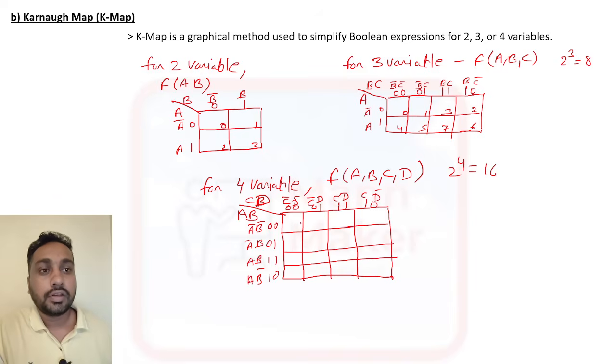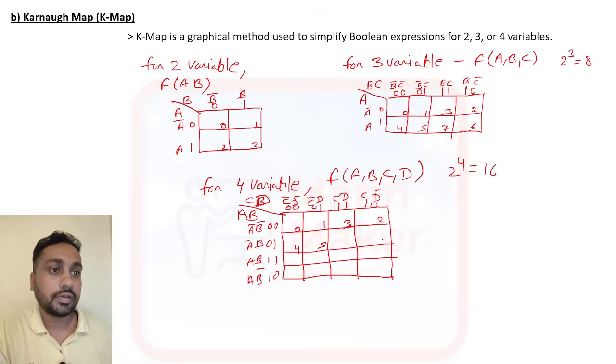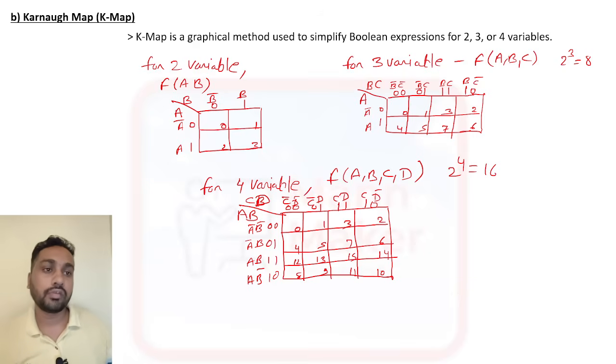Now for numbering, this is your 0, 1, 2, 3, 4, 5, this is your 6, 7, 8, 9, 10, 11, 12, 13, 14 and 15. So like this numbering will be there for 4 variable.